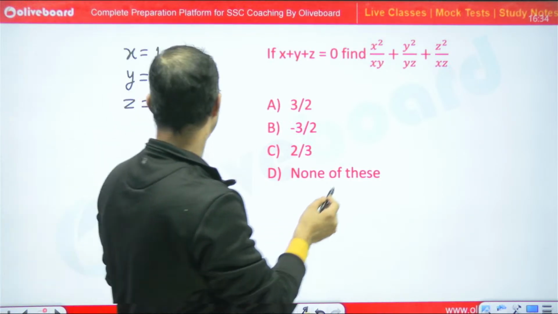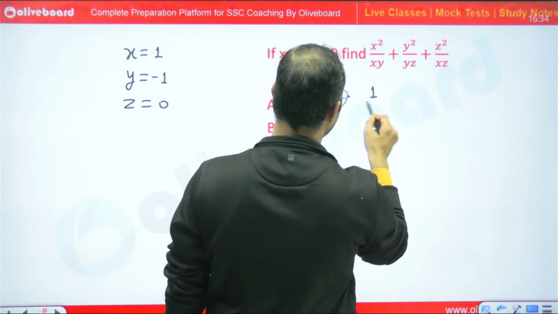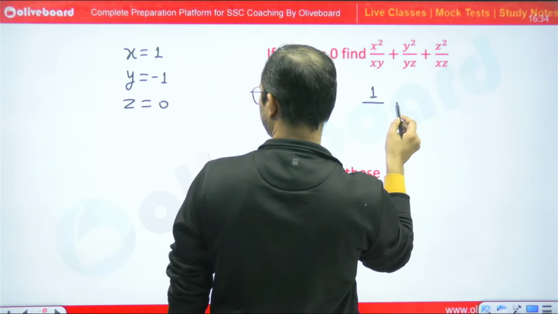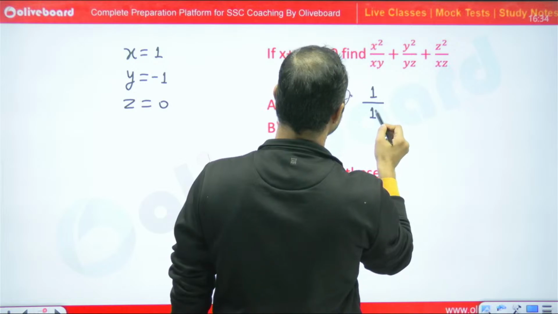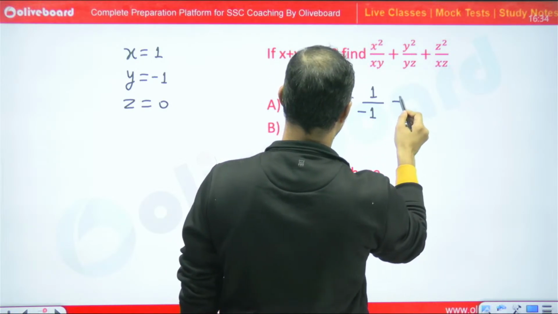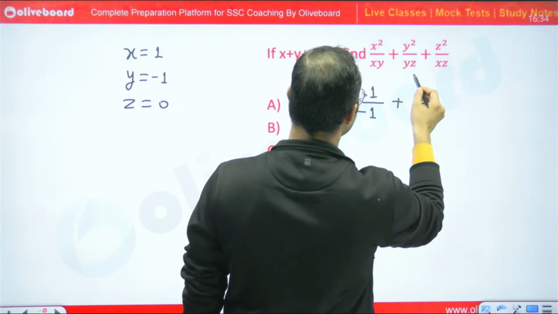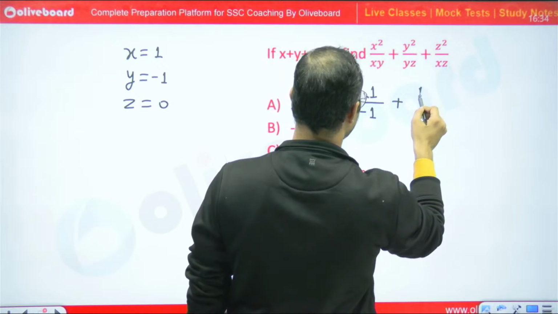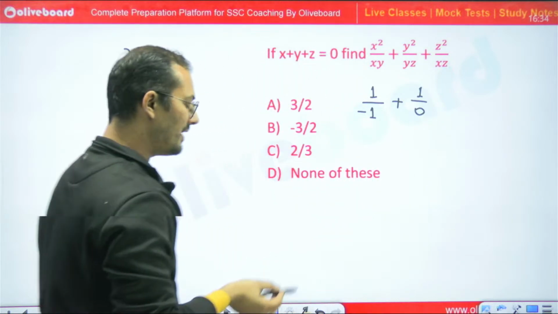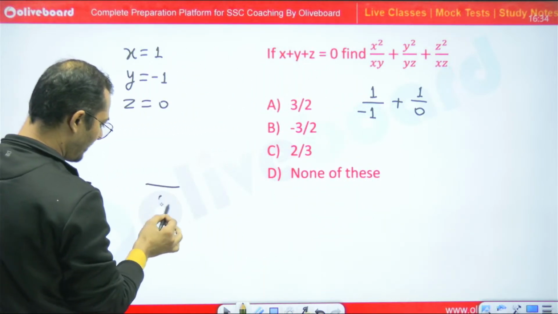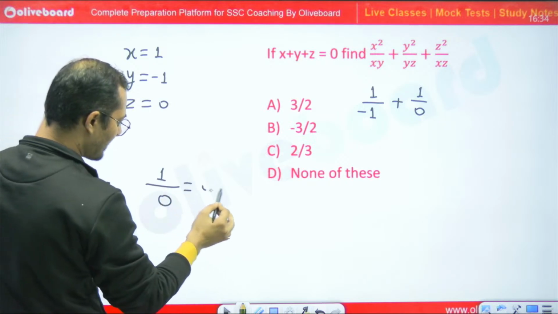So simply I can say x square is 1 divided by xy, minus 1, plus minus 1 square, 1 divided by 0. See, we have to avoid this situation, because it will give us infinity, right?